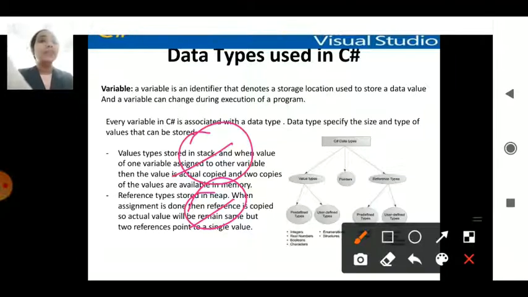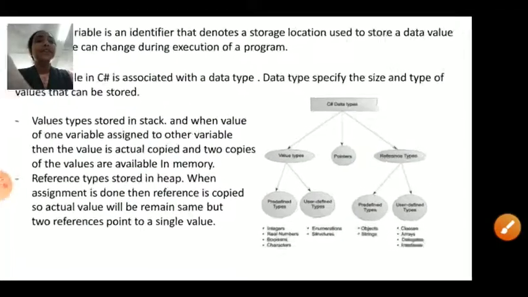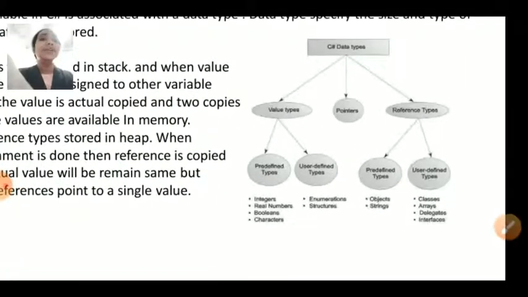Now, value types and reference types are each of different kinds. You can see here that both are of two types: predefined and user defined. In value types you have integers, real numbers, boolean and characters. User defined you have enumerations and structures, whereas in reference types you have objects and strings, and also classes, arrays, delegates and interfaces. And pointers are represented separately in the data types.